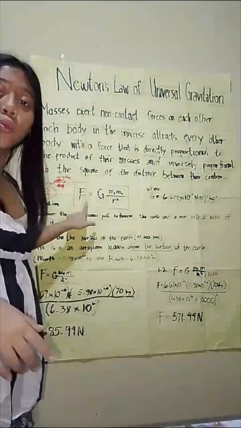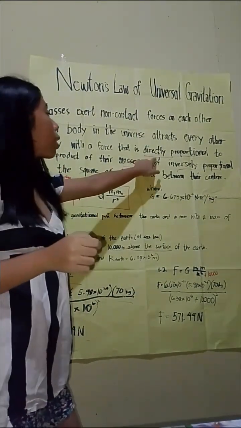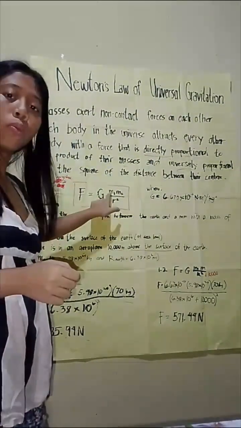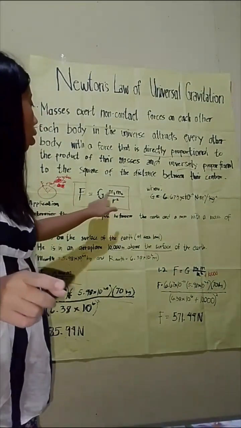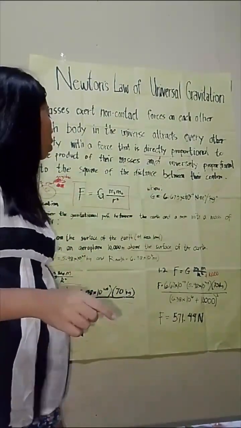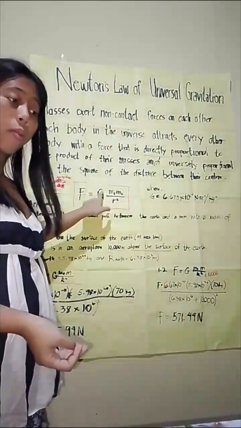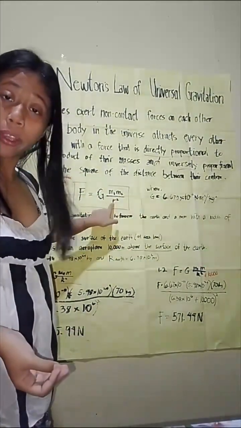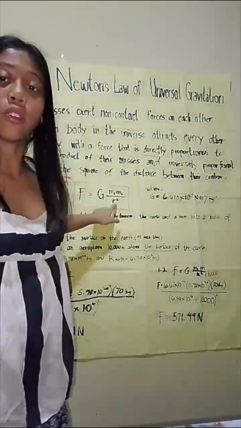See, this is what that means. Force is directly proportional to the two masses, mass 1 and mass 2, and inversely proportional to the radius squared, the distance between their centers.